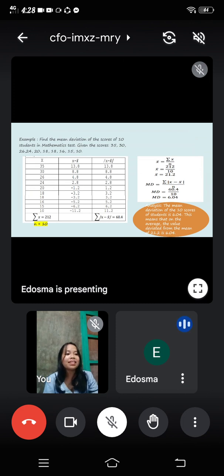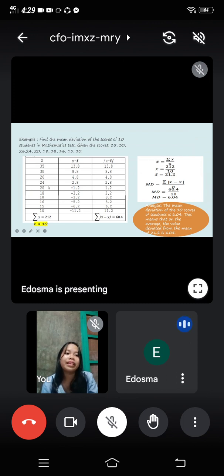For the next table, we use a table, class, in order for us to have organization and to avoid confusion as we go through the solving process. So let's have this formula, x minus the mean value. To solve for the mean value, the formula is the summation of the scores divided by the number of cases.